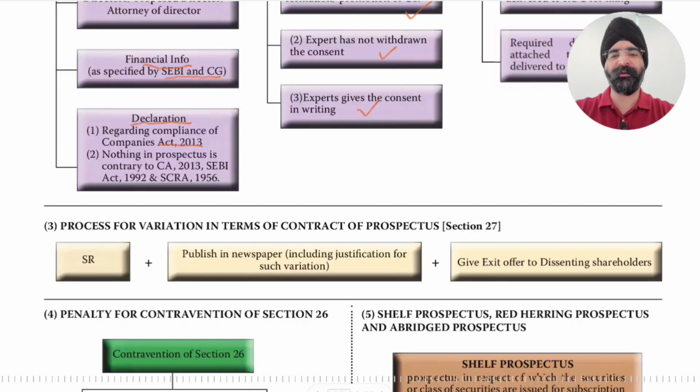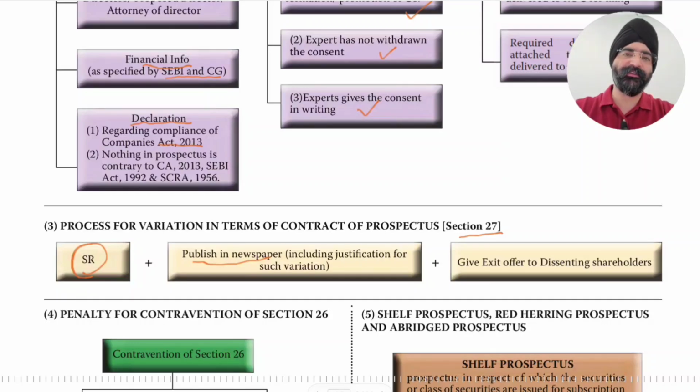Process for variation in terms of contract of prospectus. If there is some variation in the terms of contract of the prospectus, then as per section 27, there is a process. First, a special resolution is to be passed, then publish in newspaper including justification for such variation.